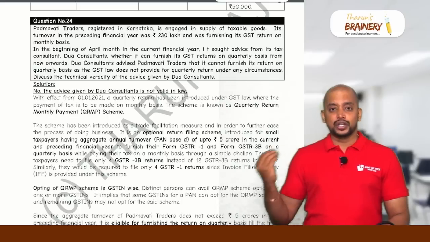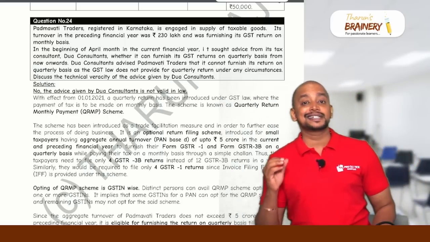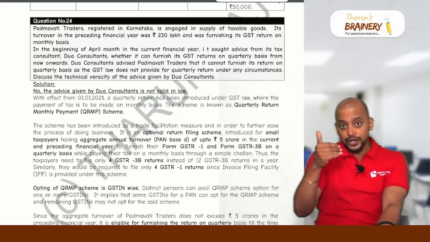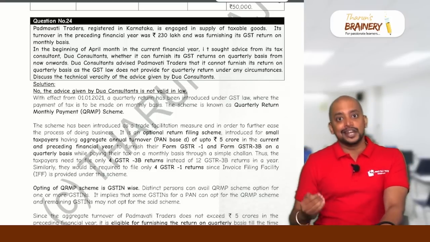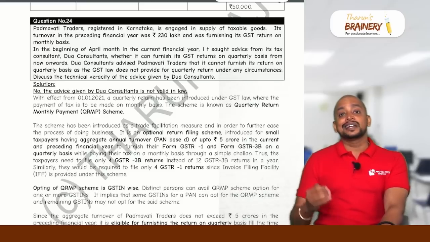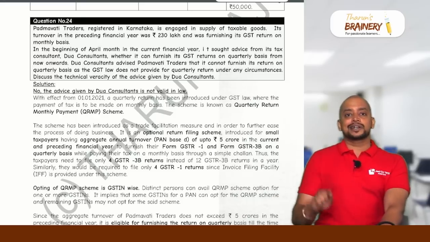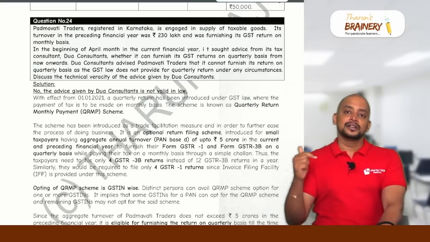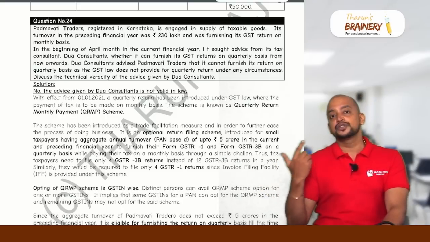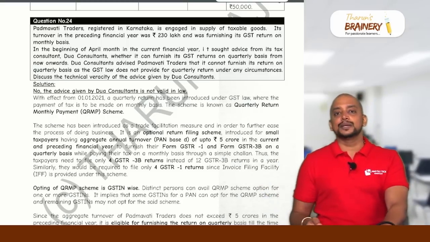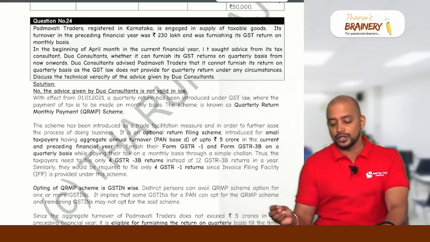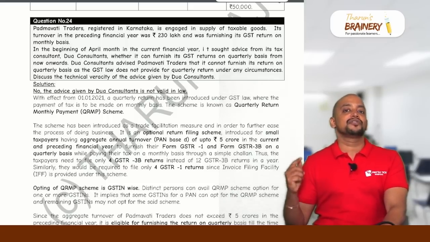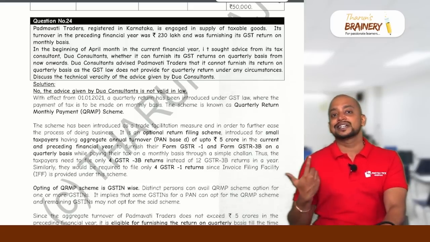And if they opt for QRMP, they are required to file GSTR1 and GSTR3B on a quarterly basis. So all these points you need to write. GSTR1 they need to file by 13th of the month following the quarter. GSTR3B by 22nd or 24th, depending on location. Where are they located? Karnataka. So by 22nd of the month following every quarter, they need to file GSTR3B.